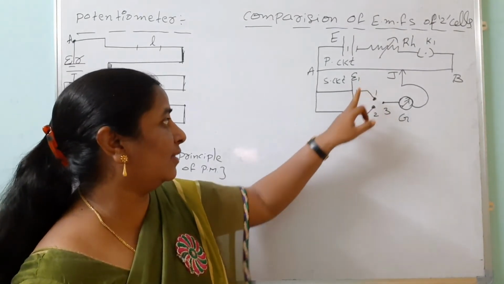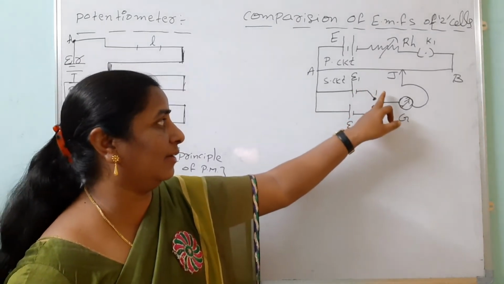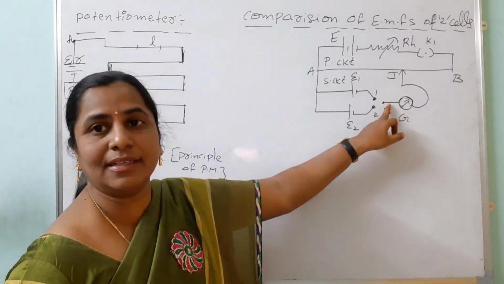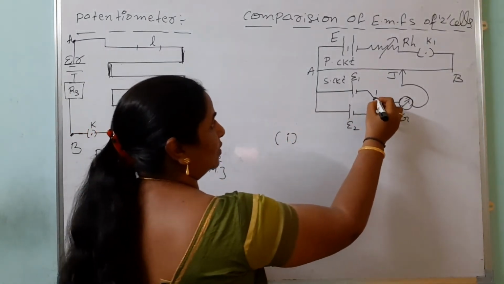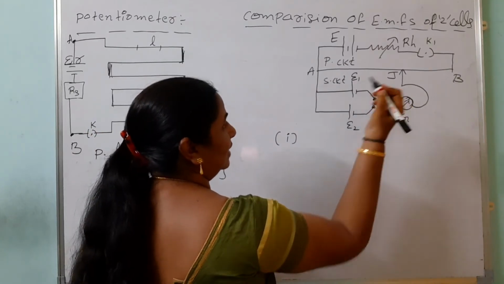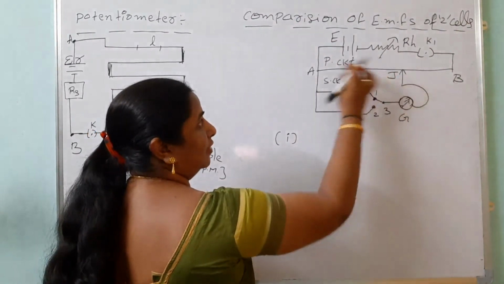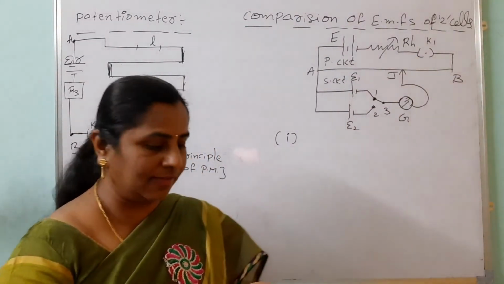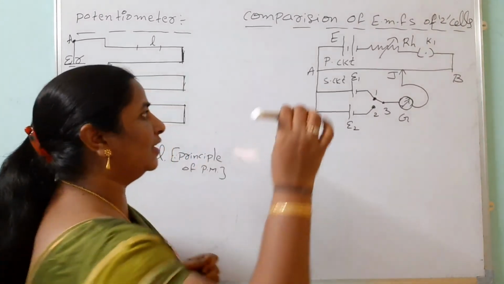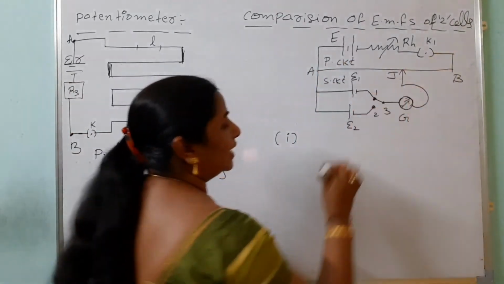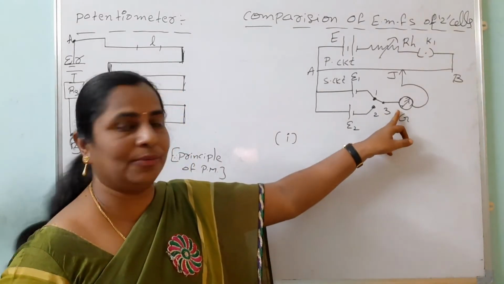See, this is epsilon 1, this is epsilon 2, both the positives are connected. Here we take 3 keys: 1, 2, and a common key, that is 3. Look here. In the first case, when we close keys 1 and 3, what happens? Current flows through the first cell and we move the jockey from A to B. See, jockey is like our pen. During the meter bridge experiment also you can see it in the lab. The jockey is moving from A to B. After adjusting the jockey at one position, we get null deflection in the galvanometer.